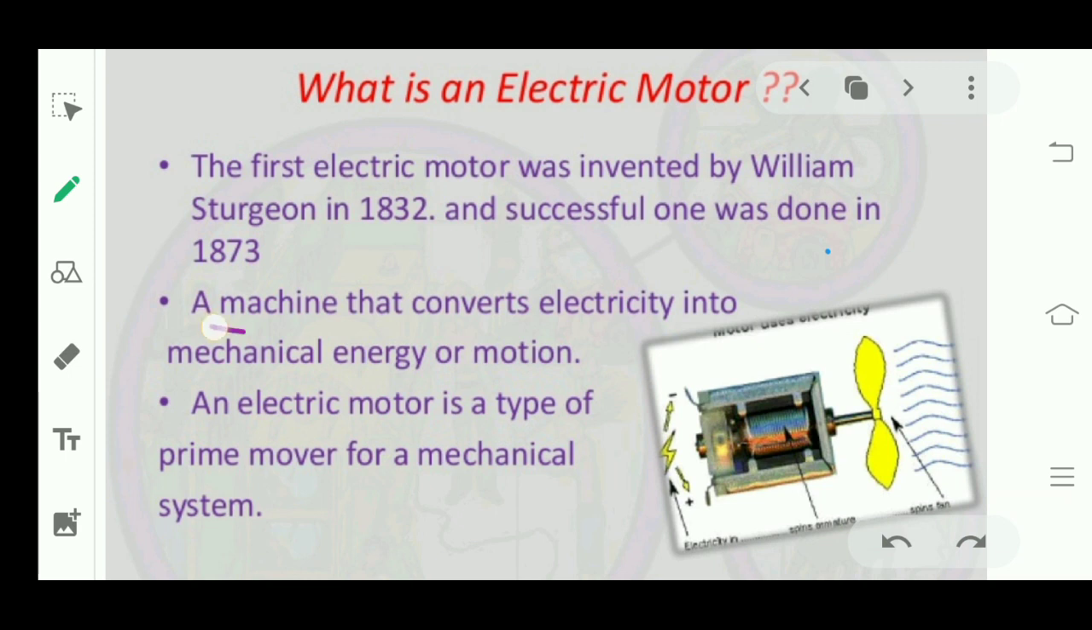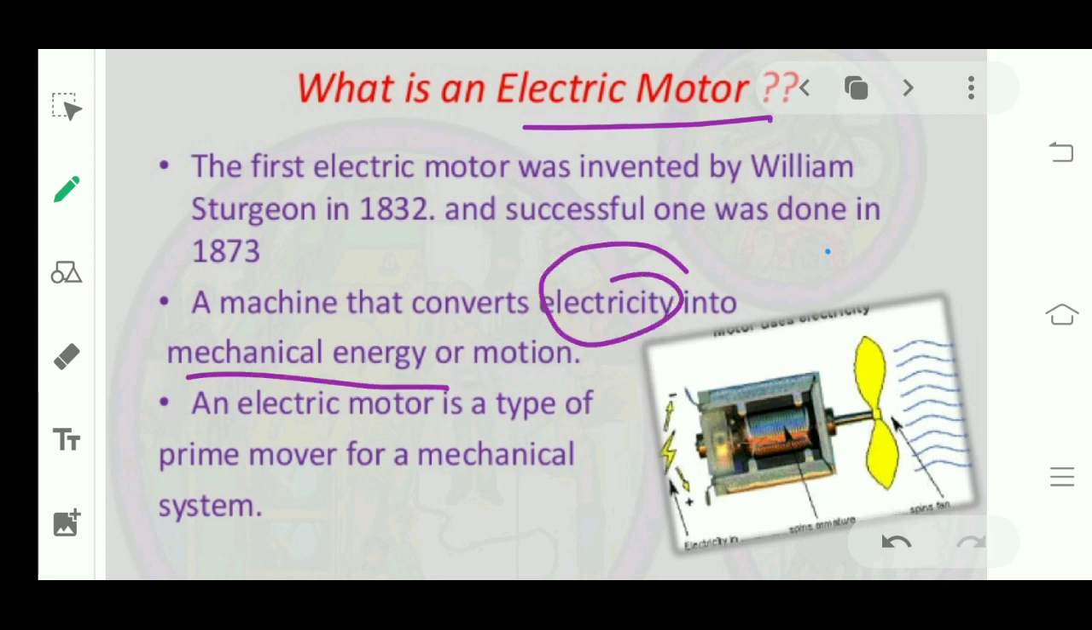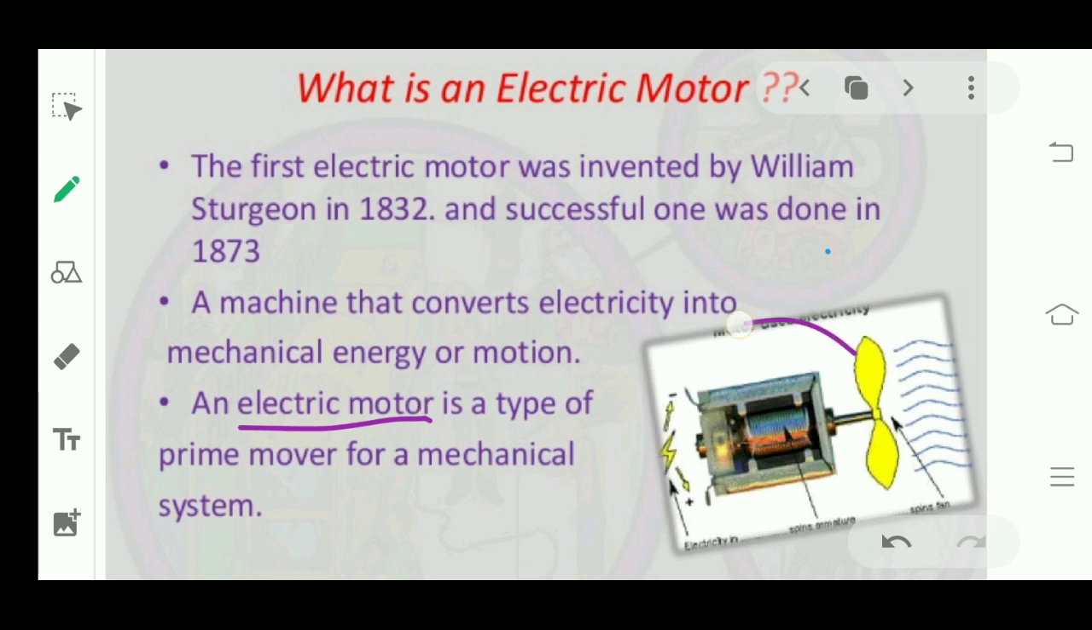An electric motor is a machine that converts electricity into mechanical energy. Mechanical energy means the energy of machines. It takes electricity and converts it into mechanical energy. An electric motor is the basic thing of any mechanical system, any machinery system. So you should know about the electric motor completely.